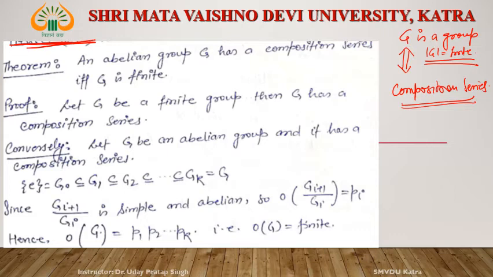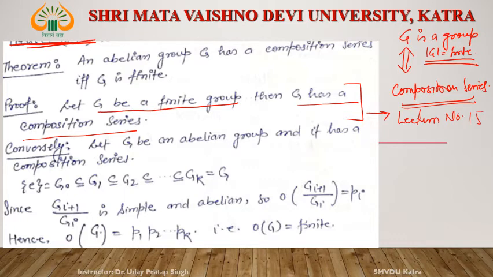The first part we already proved in our previous theorem: if G is a finite group, then G has a composition series. For this, you have to refer to lecture number 15, where we already proved this theorem. Now come to the second part, the converse part. What is the converse part? That G is an abelian group.